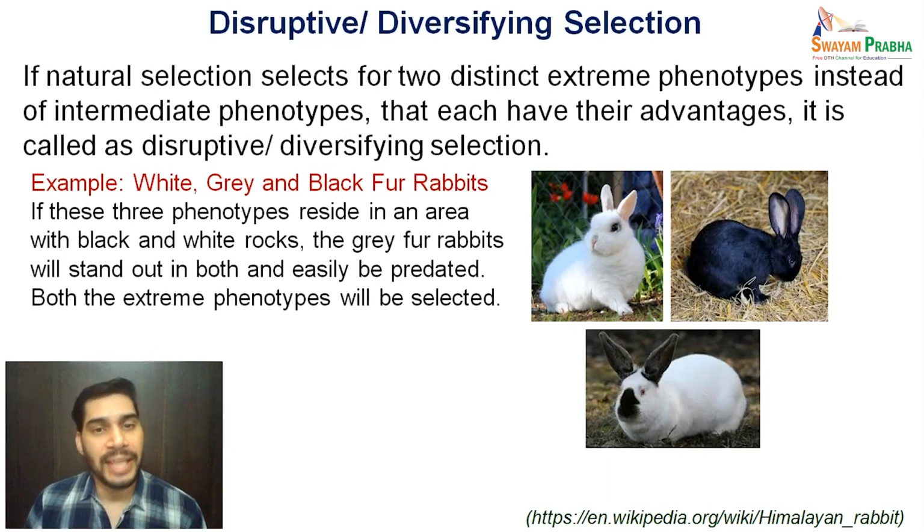Here you can take an example of rabbit fur, which is in three different colors: the white, the black, and the gray, which has the black and white combination.